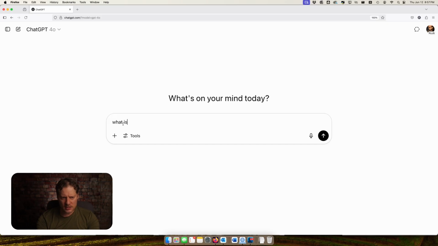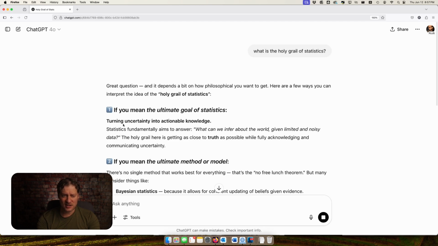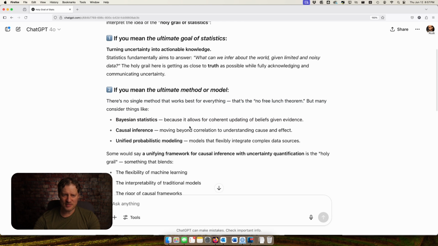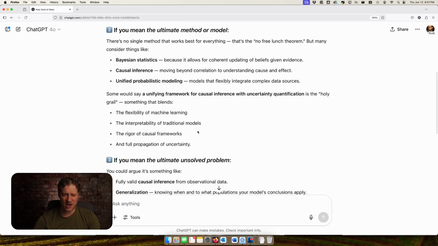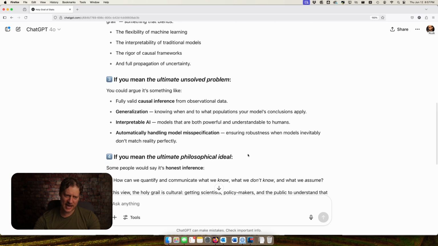And this isn't the first place you're going to hear it. In fact, let's go to ChatGPT. What is the holy grail of statistics? Turning uncertainty into actionable knowledge? No. Ultimate model or method? Bayesian statistics? No. Causal inference? No. The ultimate unsolved problem? No. Yeah. But no, you're wrong. It's plotting two categorical variables.